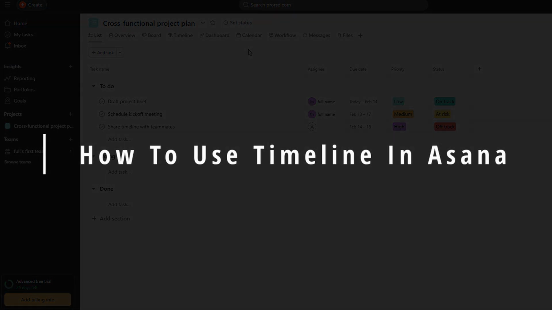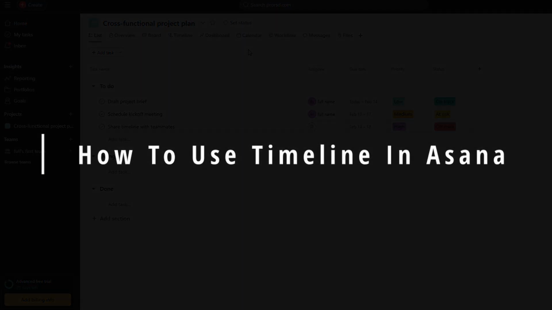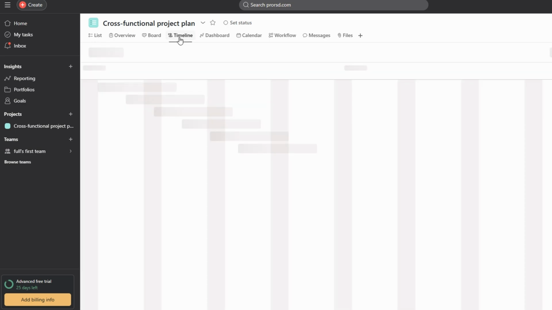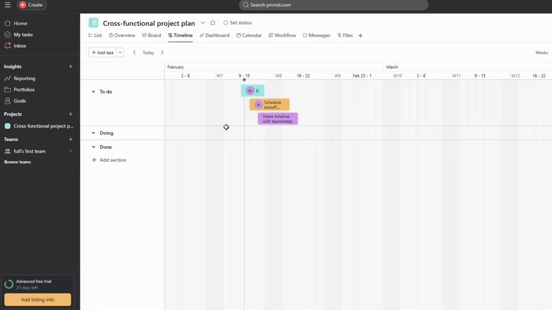Let's explore Asana's timeline feature and how it can help you visualize and manage your projects effectively. The timeline view in Asana is an incredibly useful feature for managing your project's schedule. It offers a visual, Gantt chart-style interface that allows you to clearly see how tasks are interrelated, their timeframes, and any dependencies between them. This level of clarity helps you identify potential delays or areas where your project could be slowed down, so you can address them before they become issues.